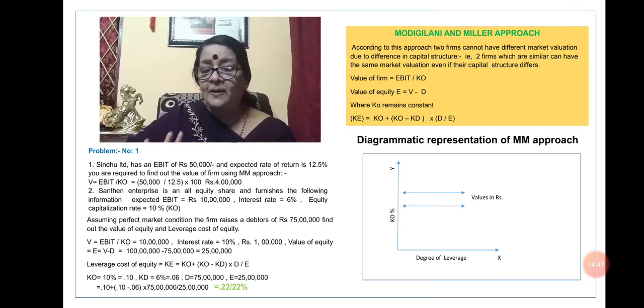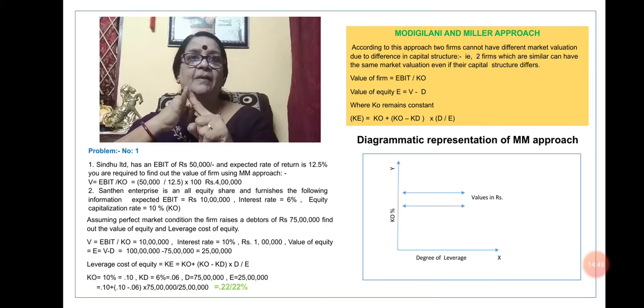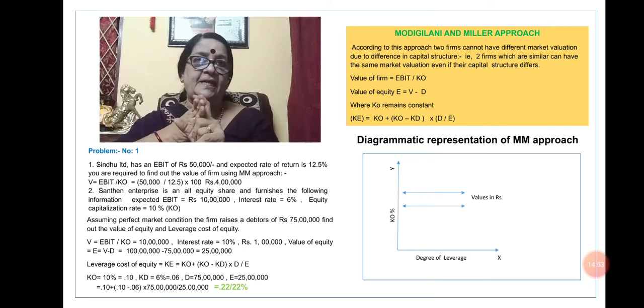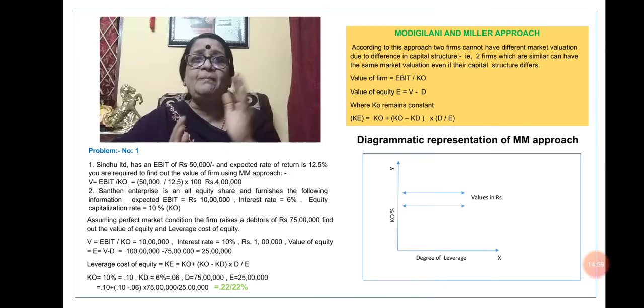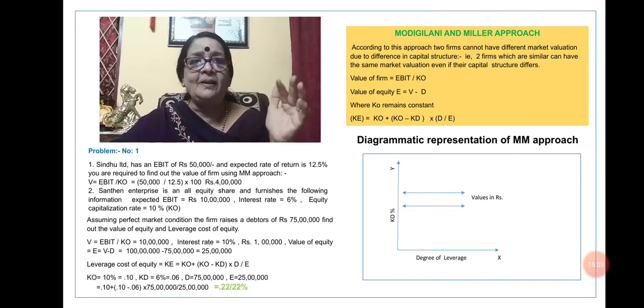So now it is over. We have seen the net income approach, net operating income approach, traditional approach, and Modigliani and Miller approach. Hope you have understood this and study well. It is a very important session of financial management, that is capital structure theories.